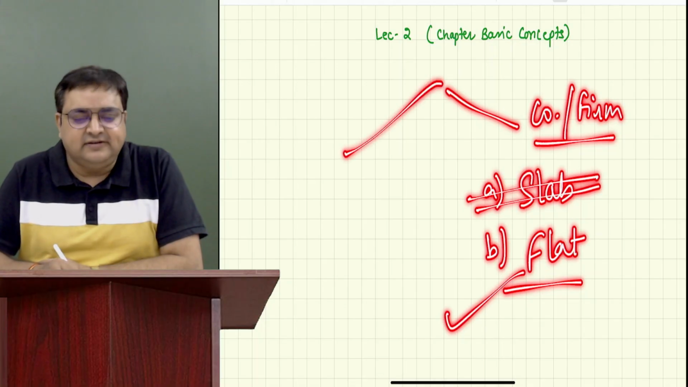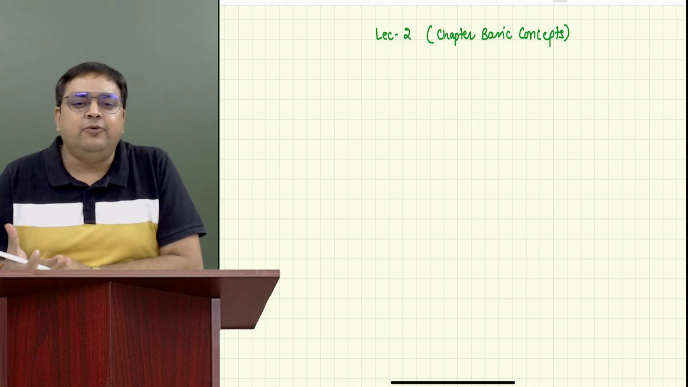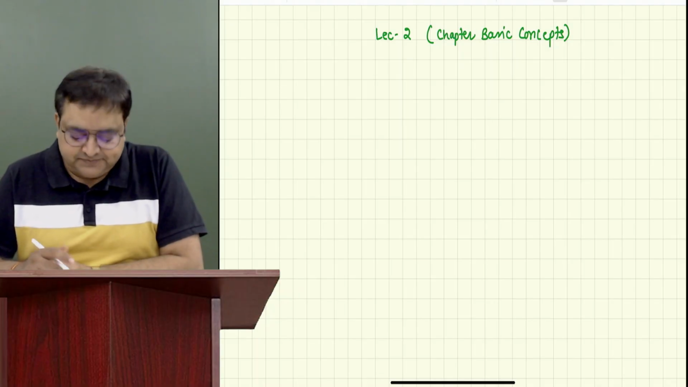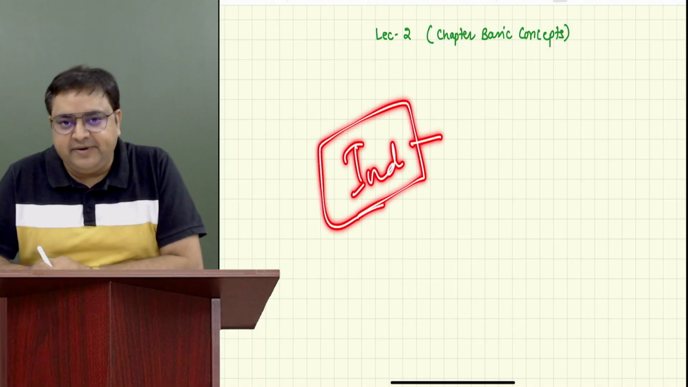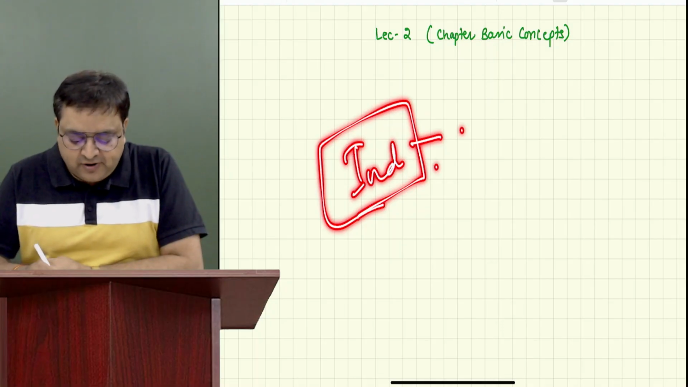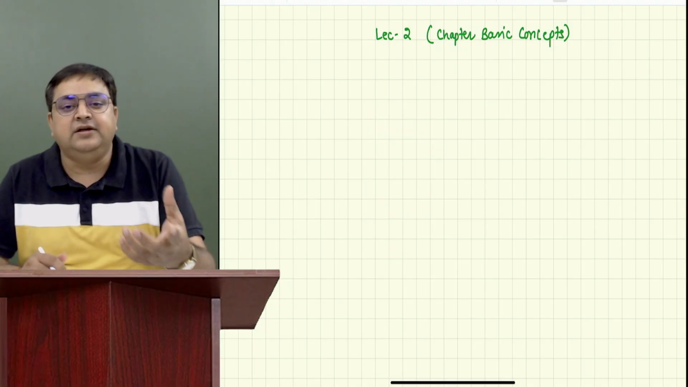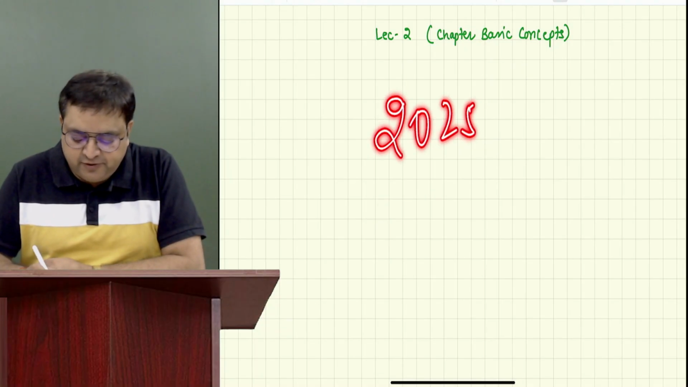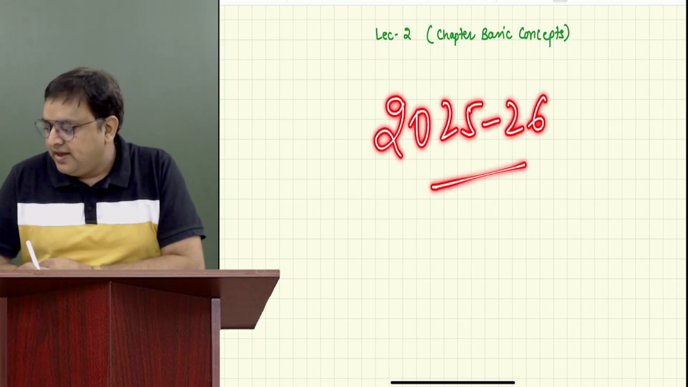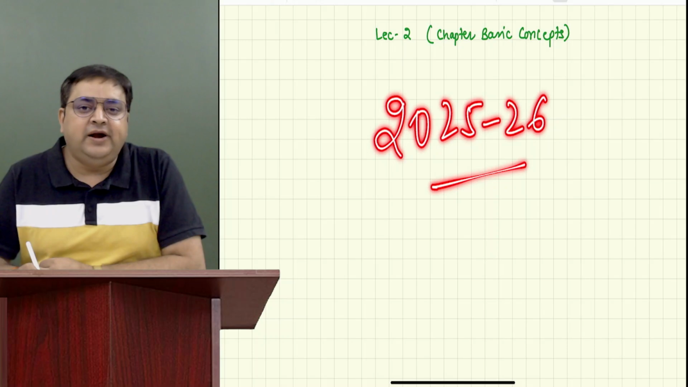But for other assessees, like individuals, and mostly for our intermediate level we are mainly concerned with individuals, we follow the slab rate system. For an individual, we first calculate how much income you have earned this year. Our year is 2025-26. This is our year, and first of all we calculate his income.